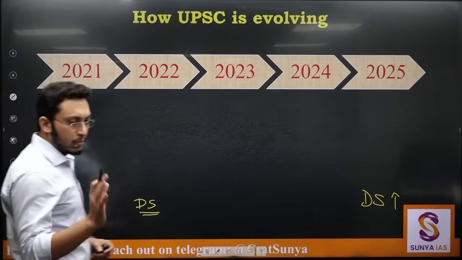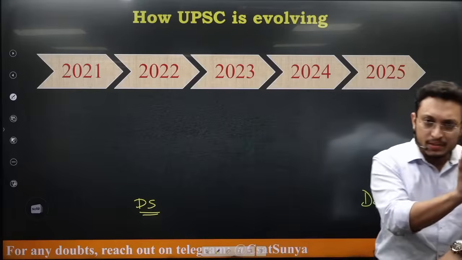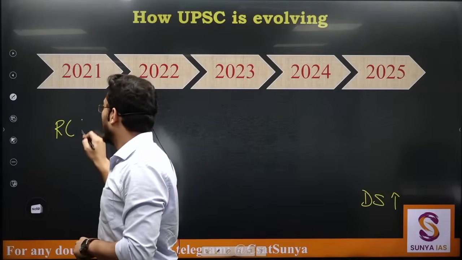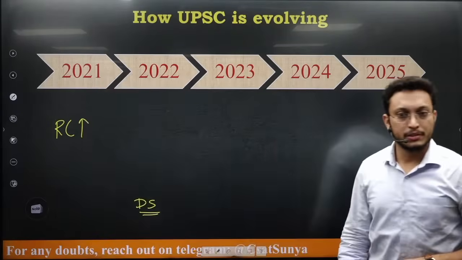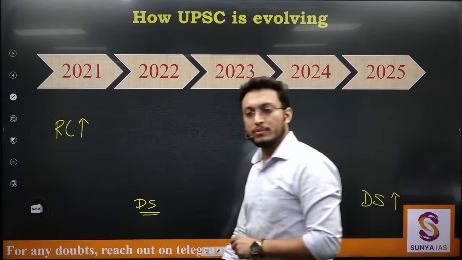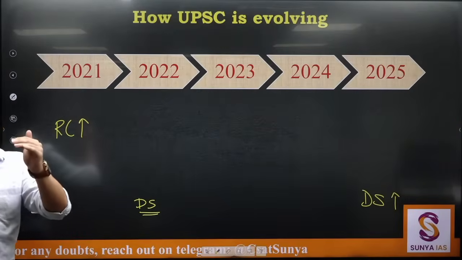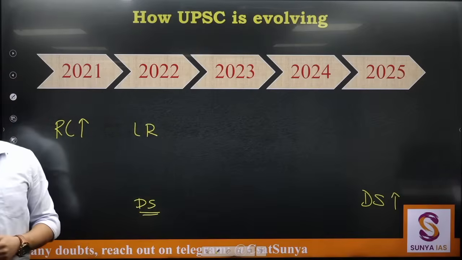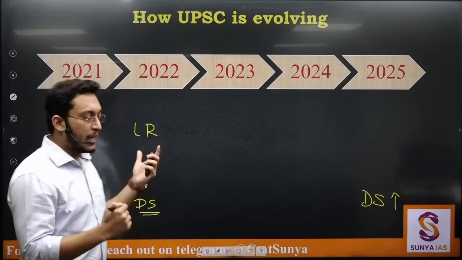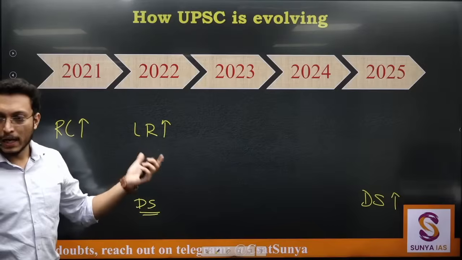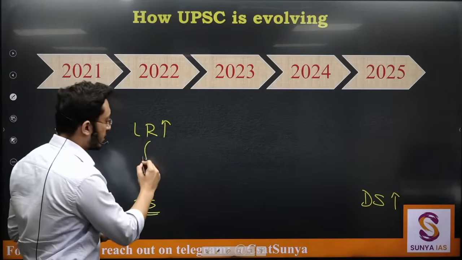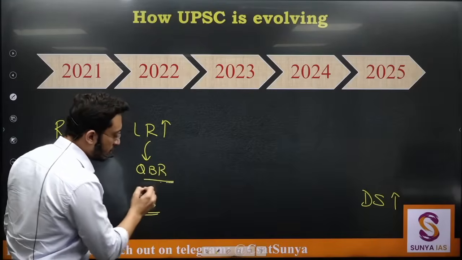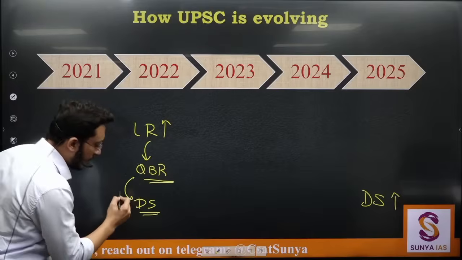Normally as a student, they feel comfortable in RC first or the logical reasoning. So what UPSC did is, in 2021 they increased the level of RC. Naturally, next, with the RC level raised, there is a lot of dilemma in the answers. So students might be preparing logical reasoning, which is relatively easier than the quant section. Here they increased the level of LR by mixing it with the quant section. So they started introducing QBR sections. QBR we'll see later on. This is quant based reasoning, and they started giving data sufficiency questions.